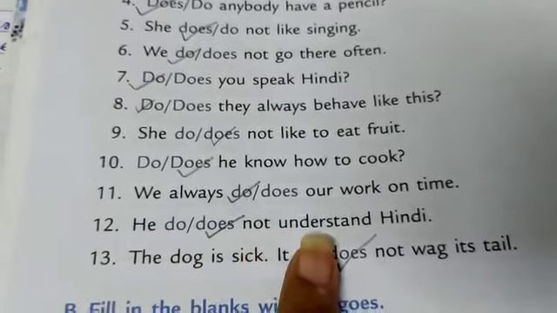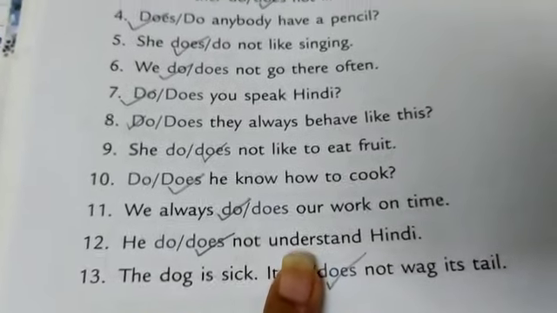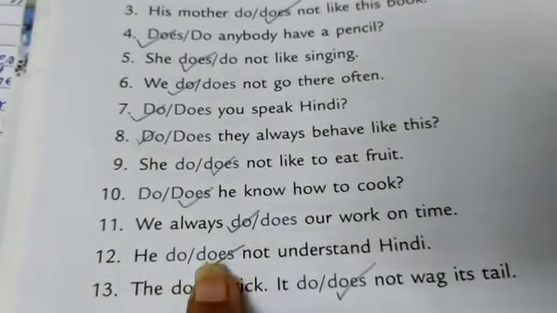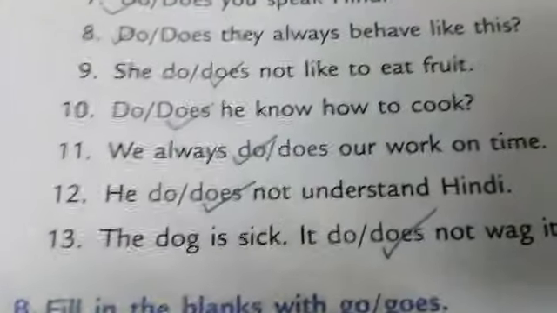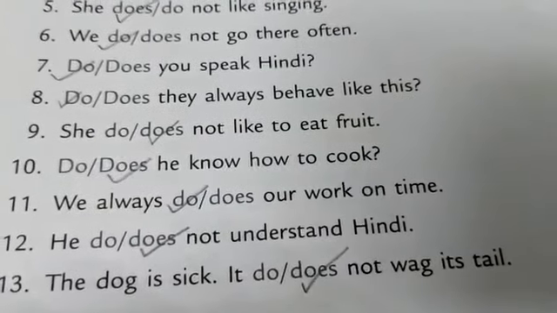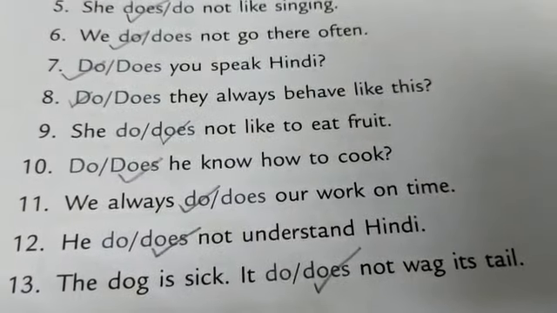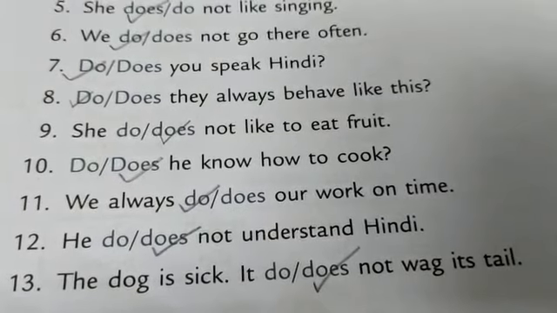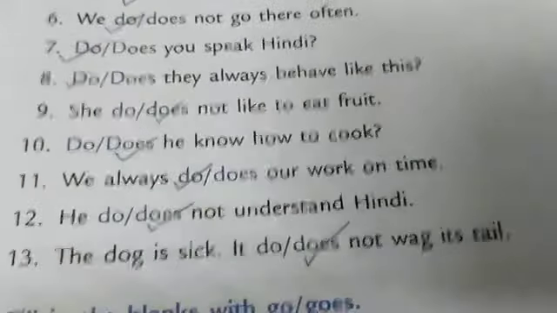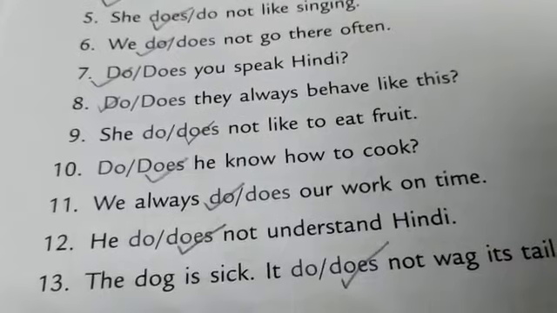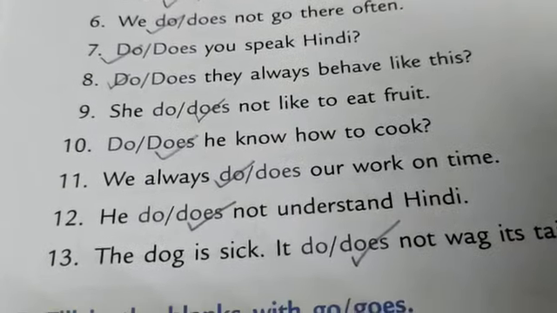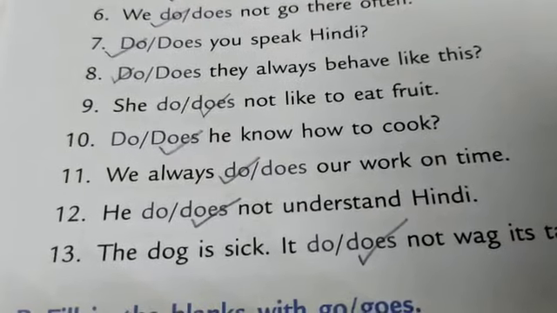He does not understand Hindi because he is there, so we will use does. The next one and the last one. The dog is sick. It dash not wag its tail. The dog is sick. It does not wag its tail.